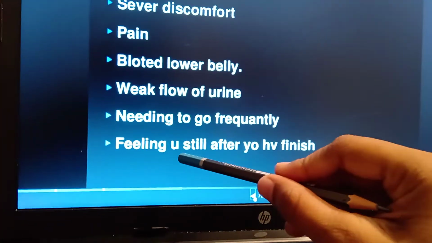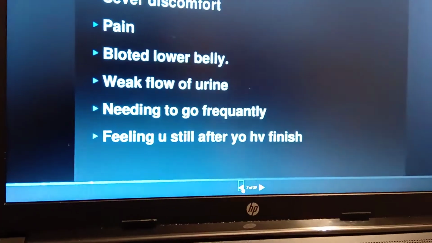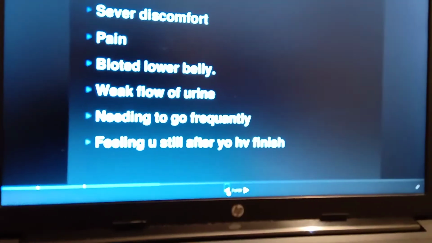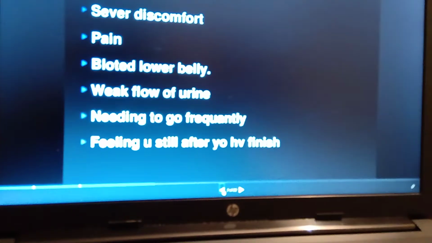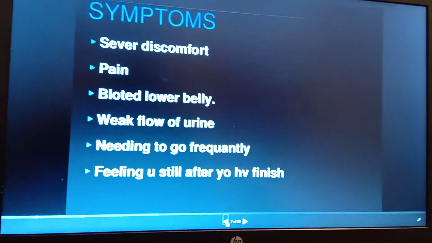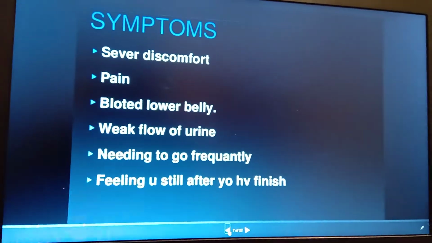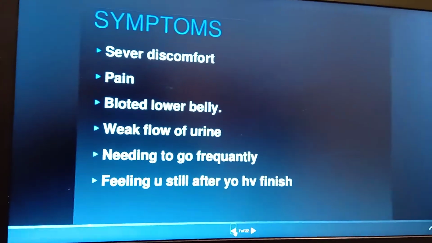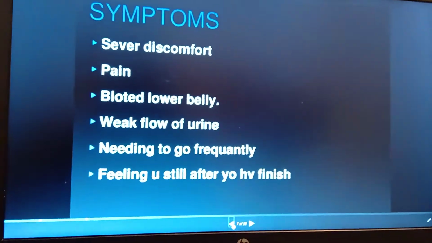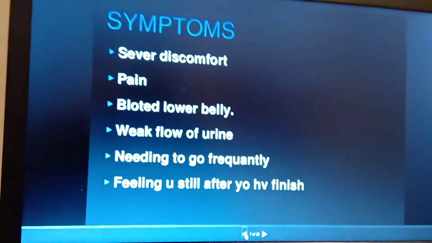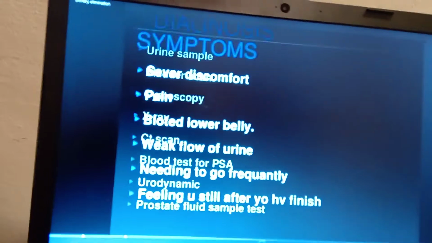And feeling full still after you have finished. So after urination also, the person will feel that something is filled in the bladder, because the urine is not voiding fully. Okay, so those are the symptoms of urinary retention.